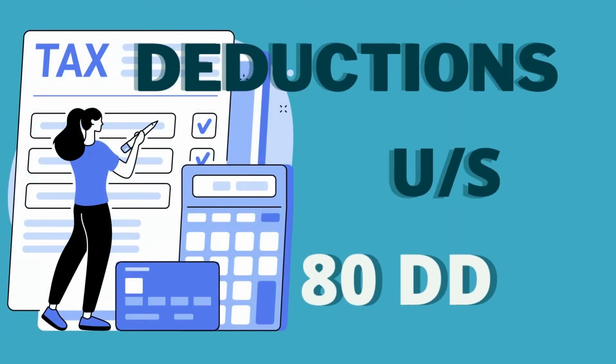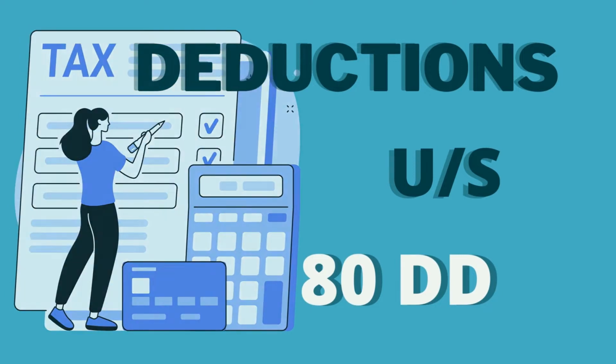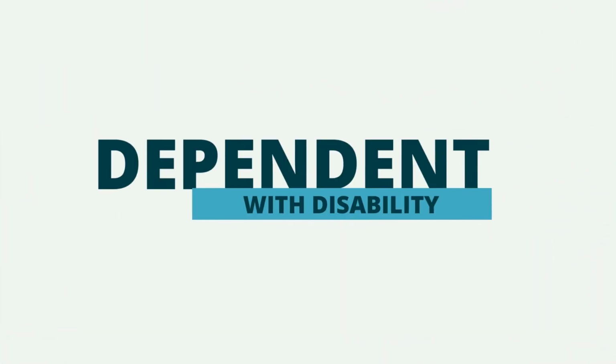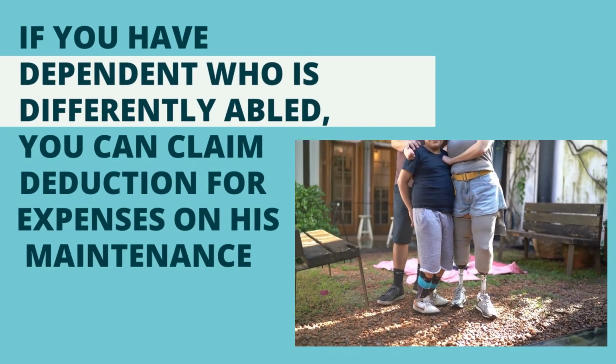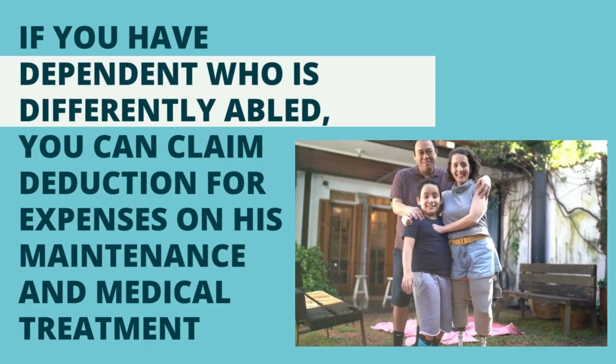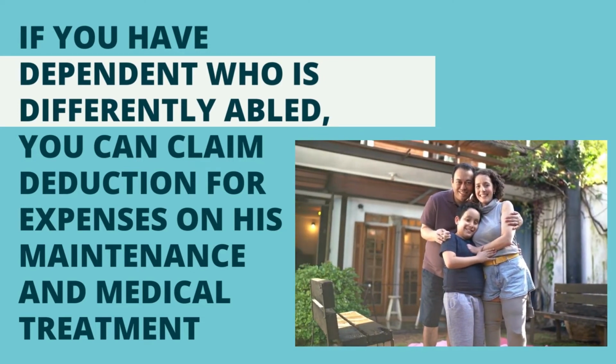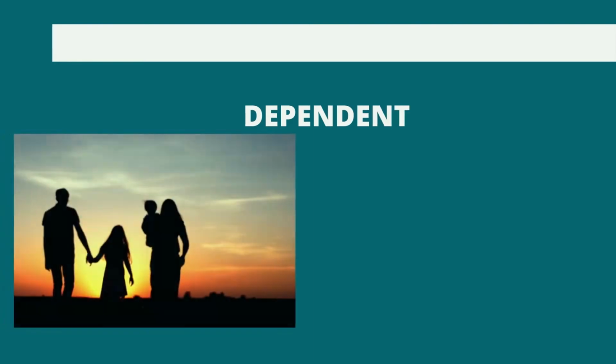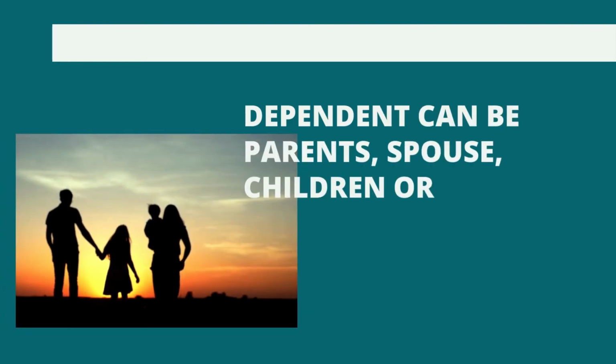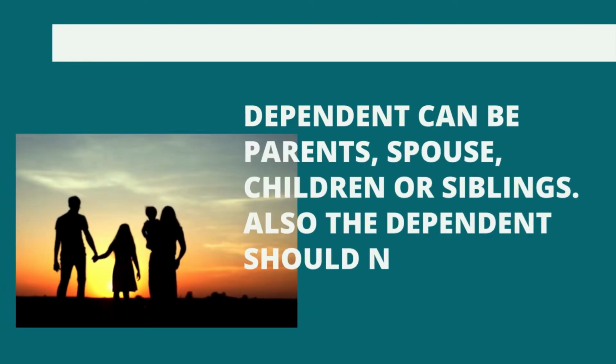Now let's look at deductions under Section 80 DD. This deduction can be claimed for dependents with disability. Deduction for expenses on maintenance and medical treatment of differently abled dependents can be taken under this section. Dependents can be parents, spouse, children or siblings.